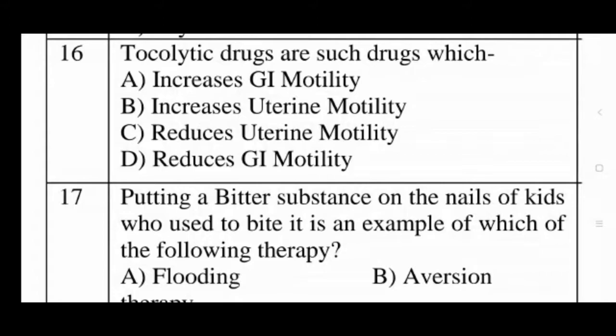In this video, we will proceed with the further questions of NCL exam paper. So the question is, tocolytic drugs are such drugs which: option A, increases GI motility; option B, increases uterine motility; option C, reduces uterine motility; option D, reduces GI motility. The answer of this question is reduces uterine motility.